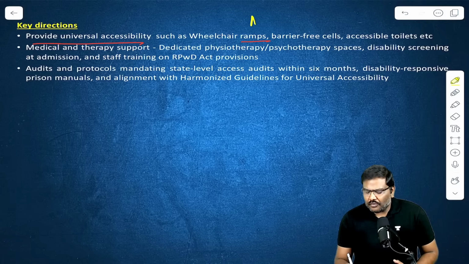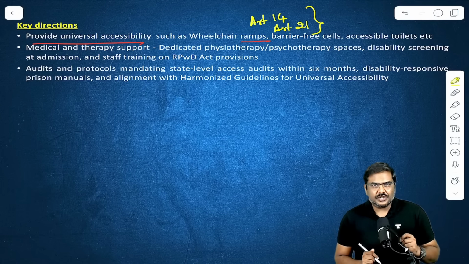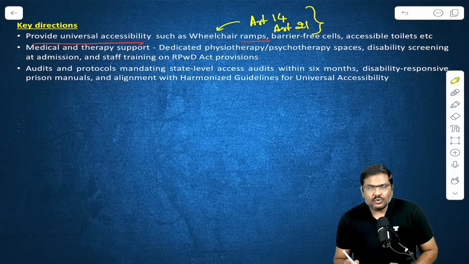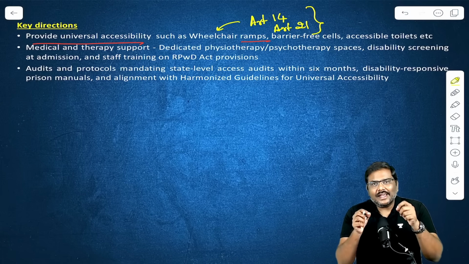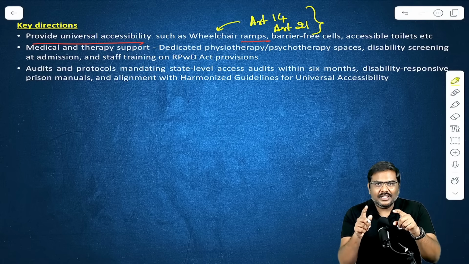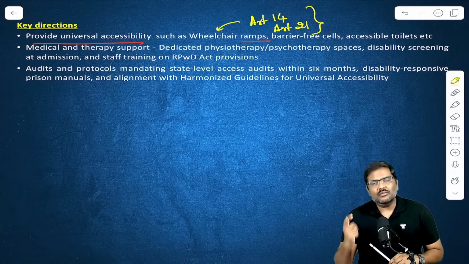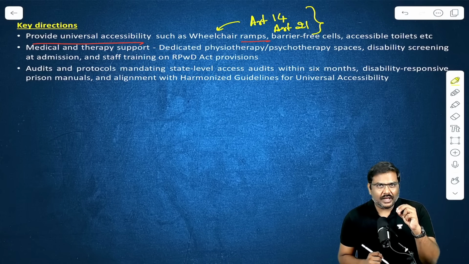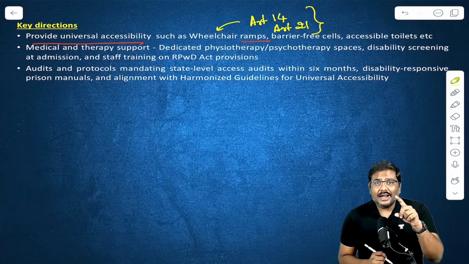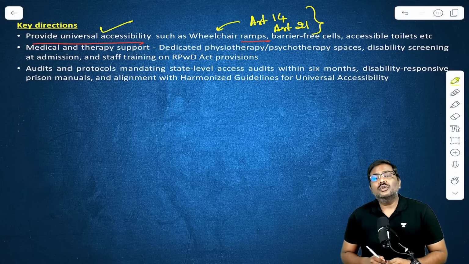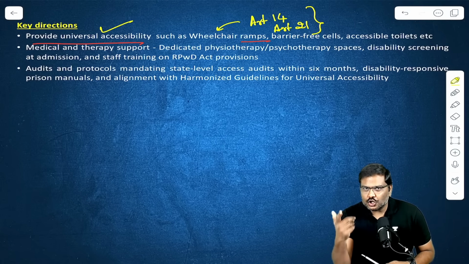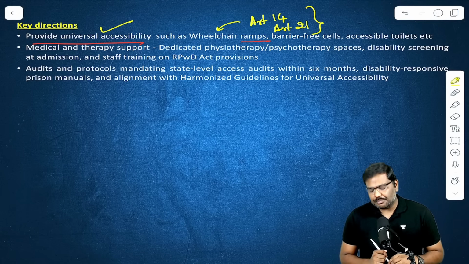Under Article 14 as well as Article 21 of the Indian Constitution, applied to people with disabilities, their rights are being violated in the prisons. So the Supreme Court cited these two articles and stated that universal accessibility facilities should be provided in the prisons of Tamil Nadu.